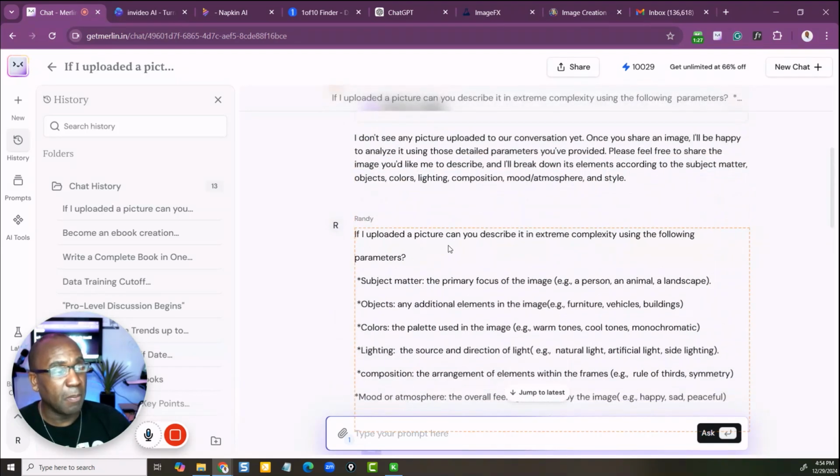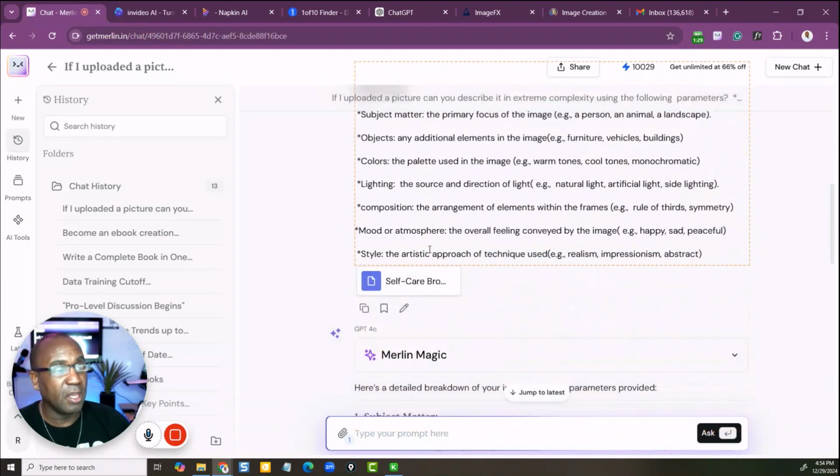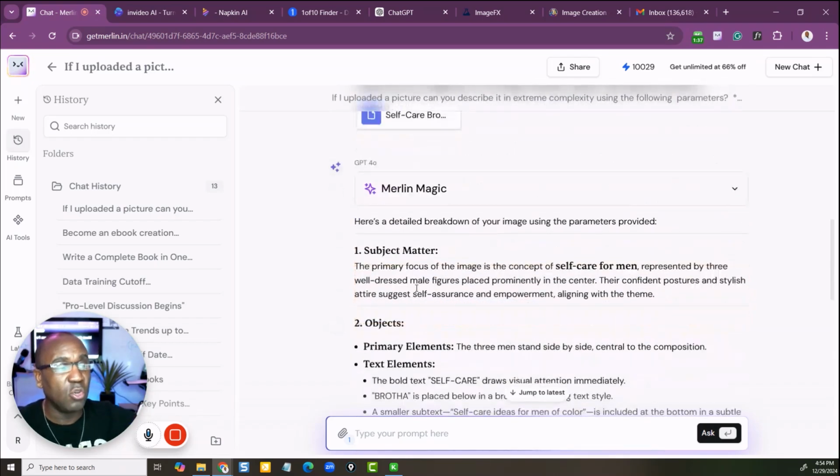Look at this. If I uploaded the picture, there it is. I gave it the information, and then I uploaded a picture that I'm going to be using for one of my landing pages. All right, so it went to work, and it says absolutely. The key is that we want this particular AI to give us what it sees.